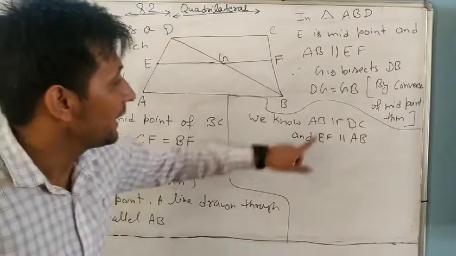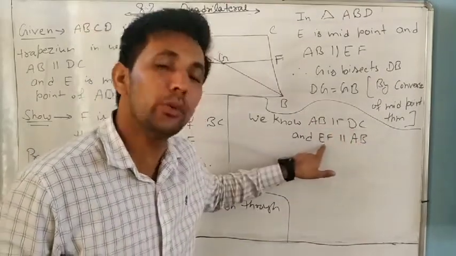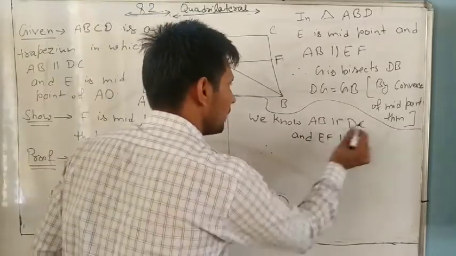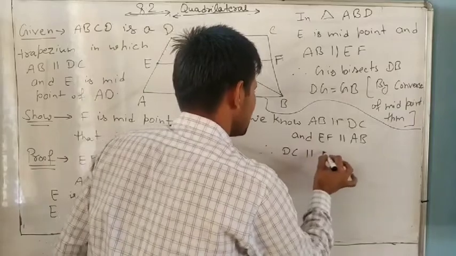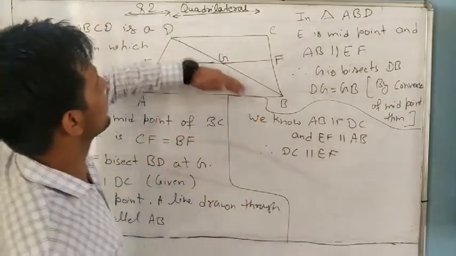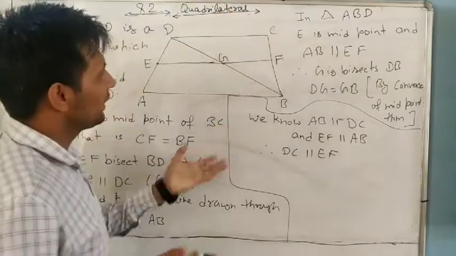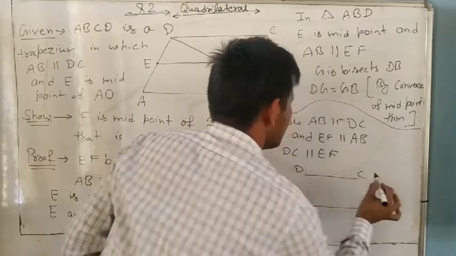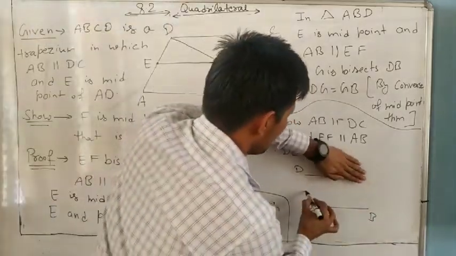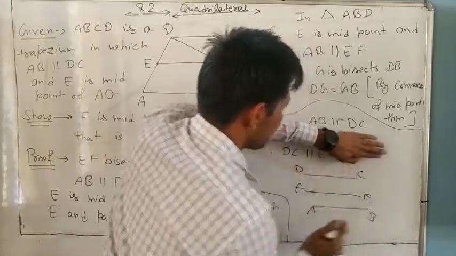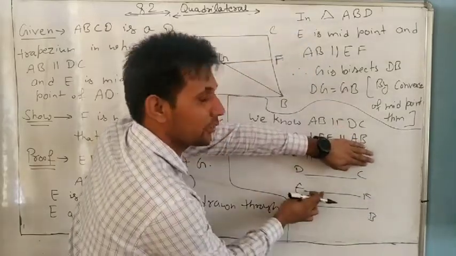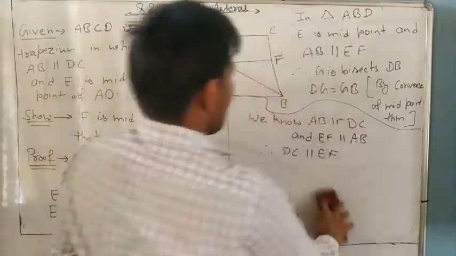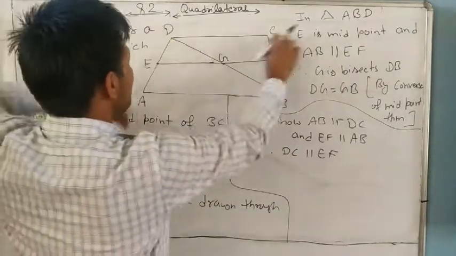And what does it mean? AB parallel to DC and AB parallel to EF also. It means therefore DC parallel to EF also. It means EF parallel to DC also. Understand or no? Only simple things. We are saying AB parallel to DC, everyone knows. But in the question it is given AB parallel to EF also. AB parallel to EF. It means EF and DC are also parallel. Understand?